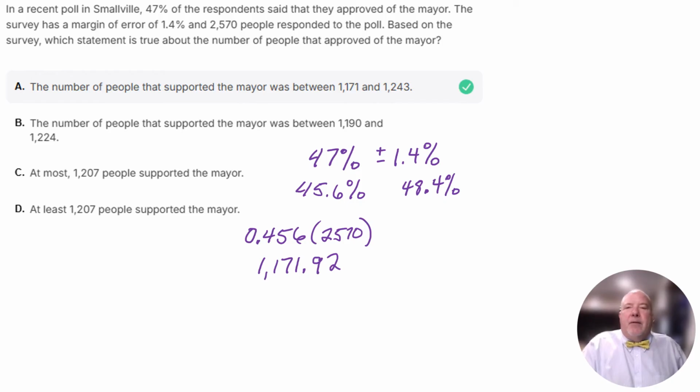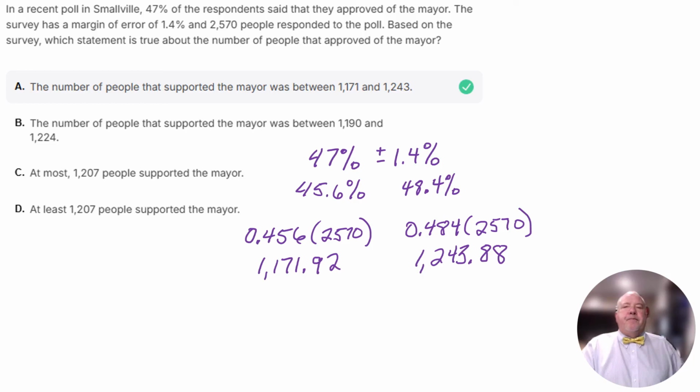And then we'll do the same thing with the other percentage. So the 48.4, I divide that by 100. I get 0.484. I'm going to multiply that by the 2,570, just like before. And when I do that, I get 1,243.88.